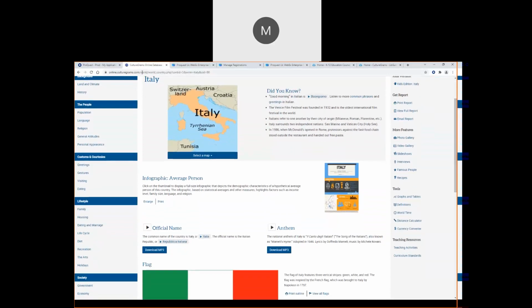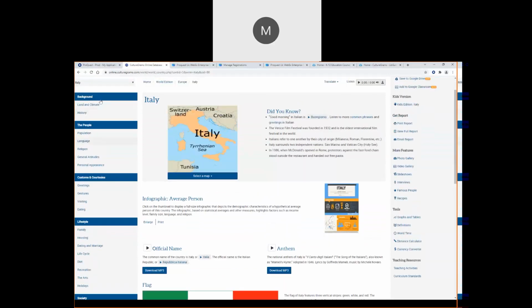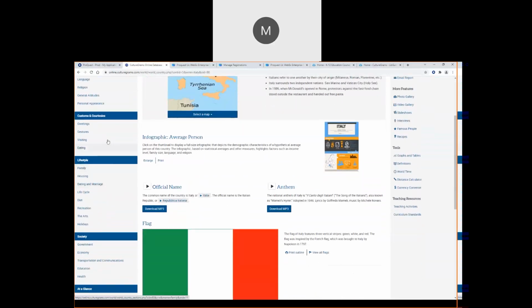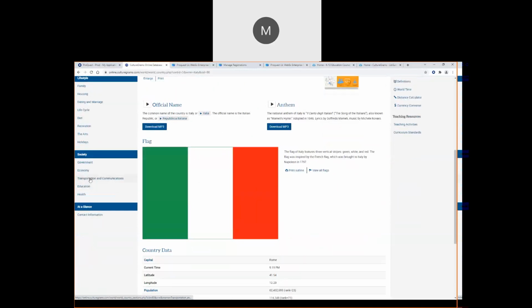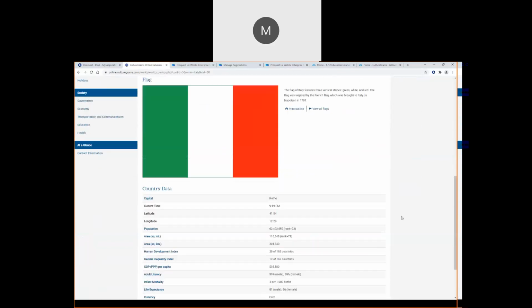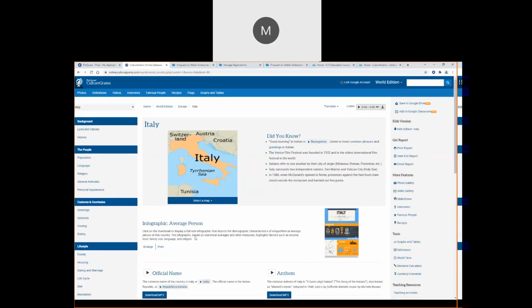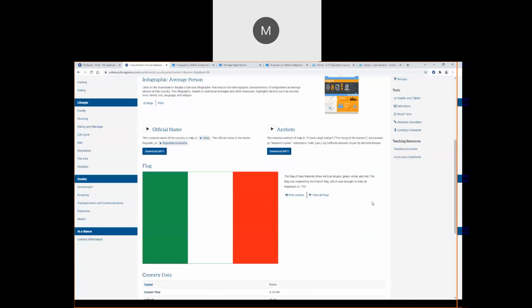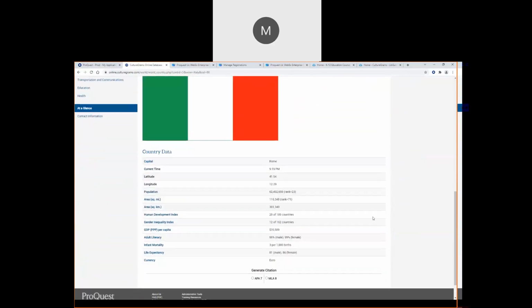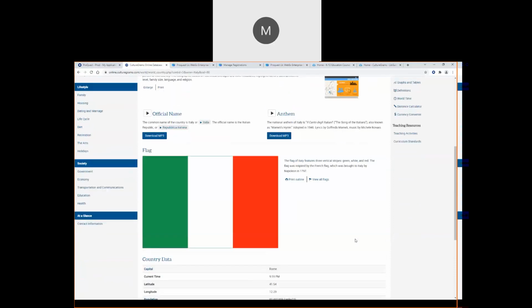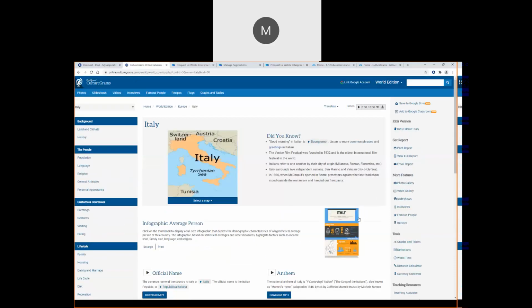We have some slight differences in the different aspects over here on the left. Learning more about the gestures, visiting, dating and marriage, which is for a little older level, life cycle, that type of thing. We're seeing transportation and communications, more about education and health. And then in the middle, you'll see the country report too. A lot of the same elements as in the kids report, but also some of this country data, which is a little more specific for, maybe grade 6 to 8 and above.